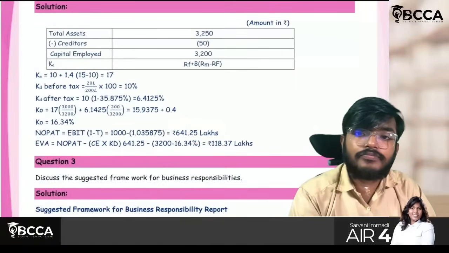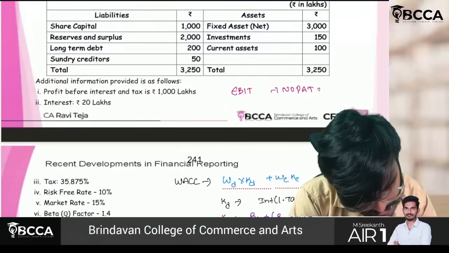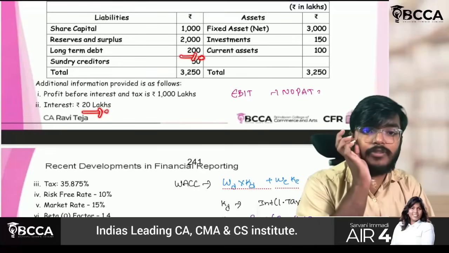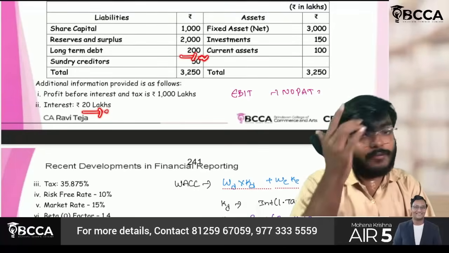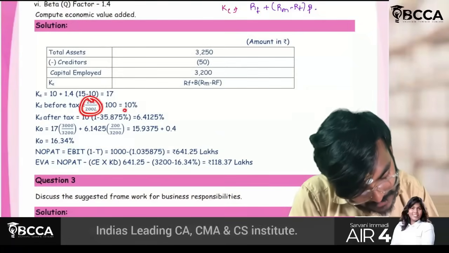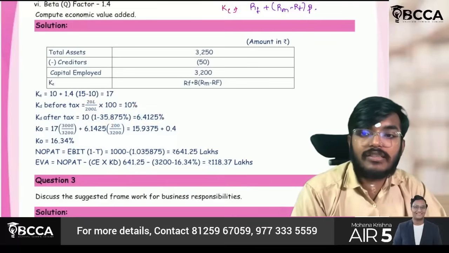It is correct. KD you have to take. Sir, KD, see, where they have given interest at 20 lakhs, debt at 200, which means KD is 10%. But that is before tax. You have to make that after tax, which means 10 into (1 minus 35.875%). If you do, you will get 6.4125. This is nothing but KD.